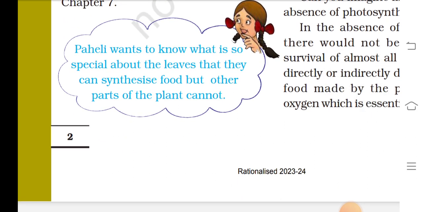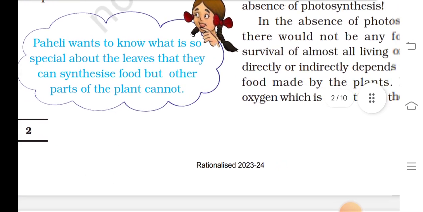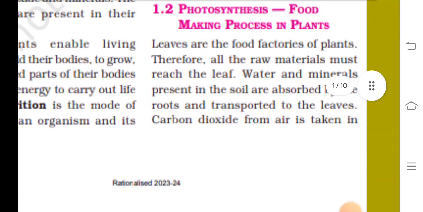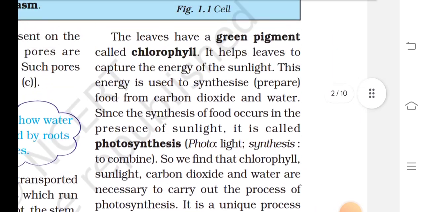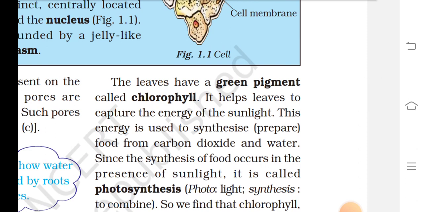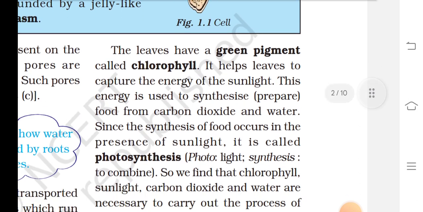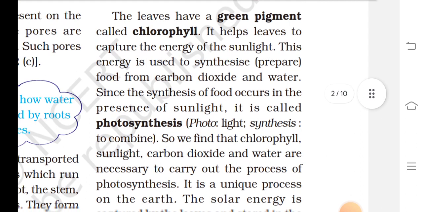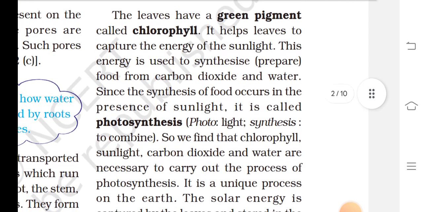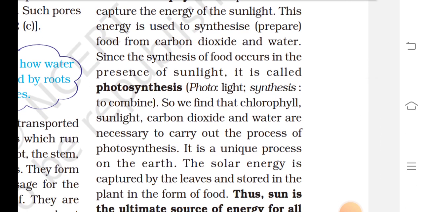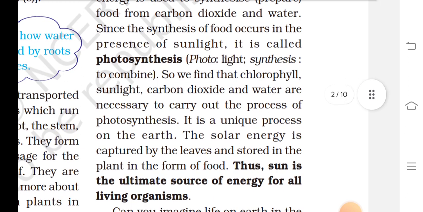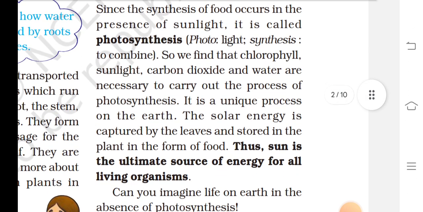Paheli wants to know what is so special about the leaves that they can synthesize food but other parts of the plant cannot. The leaves have a green pigment called chlorophyll. It helps leaves to capture the energy of sunlight. This energy is used to synthesize food from carbon dioxide and water. Since the synthesis of food occurs in the presence of sunlight, it is called photosynthesis.